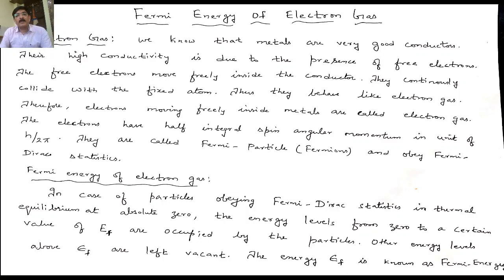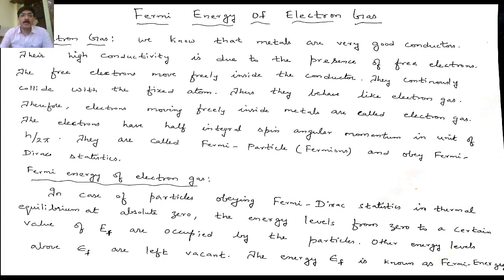So we'll see the Fermi energy of electron gas. First, you should know what is Fermi energy. Yes, this is a very important term, Fermi energy, and again, it's very simple also. So, in case of particles obeying Fermi-Dirac statistics in thermal equilibrium at absolute zero, the energy levels from 0 to a certain value of EF are occupied by the particles.